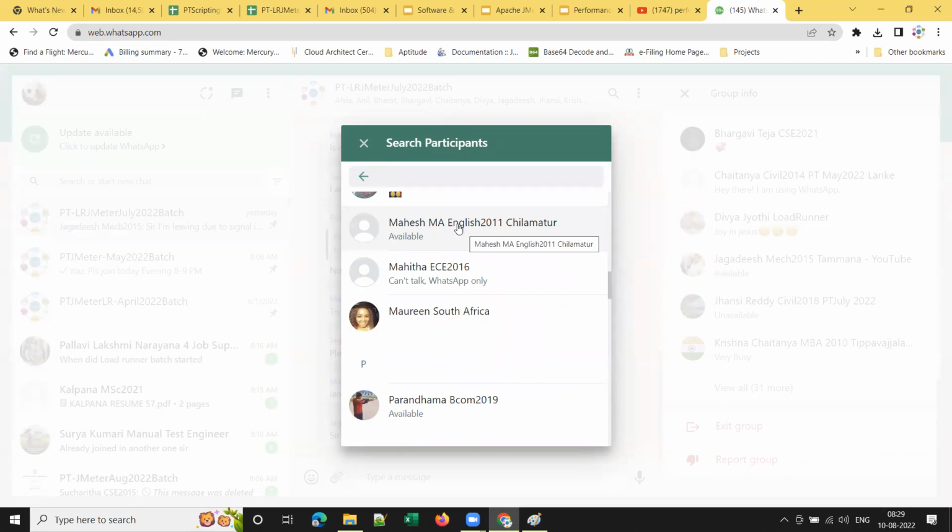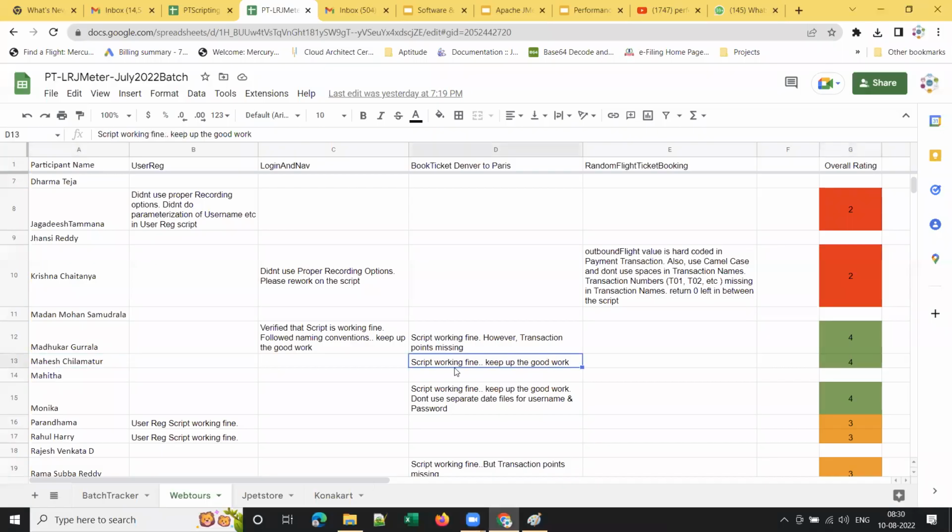And still he got a 4 rating, if I remember correctly, in the scripting. He's doing well in the training. One second, let me pull up that sheet. So this is the same. Here you can see his rating in the scripting. His qualification is MA English, 2011 pass out. Got it? So that's not at all an issue. That is the beauty of performance testing.